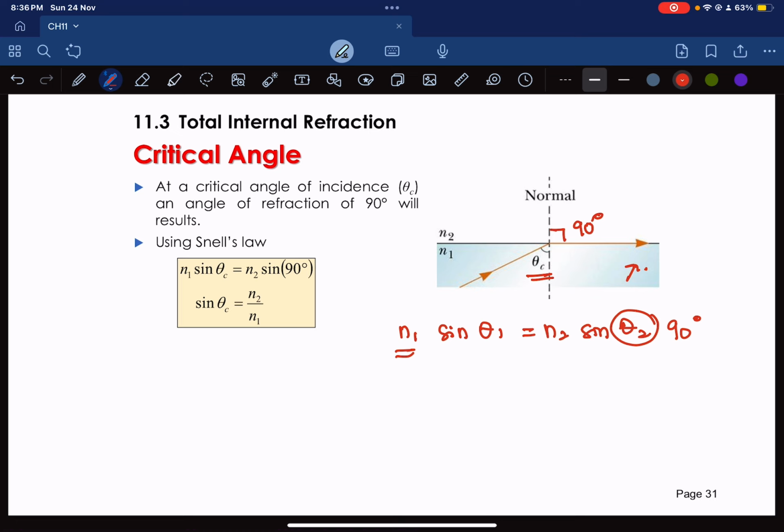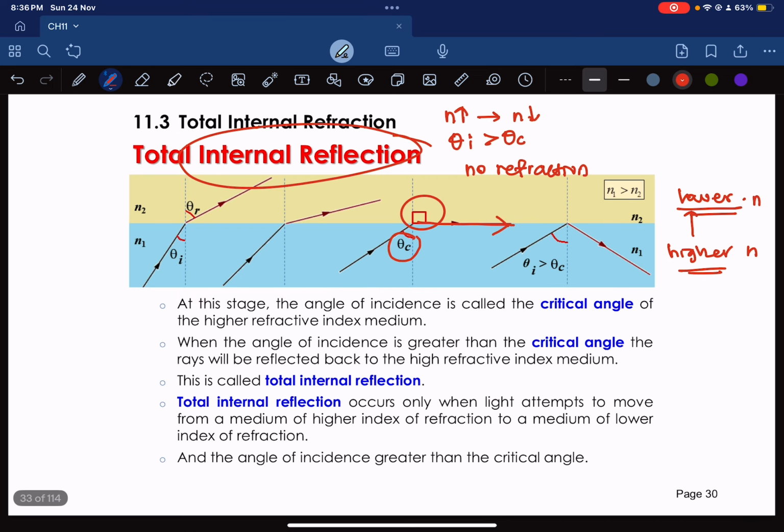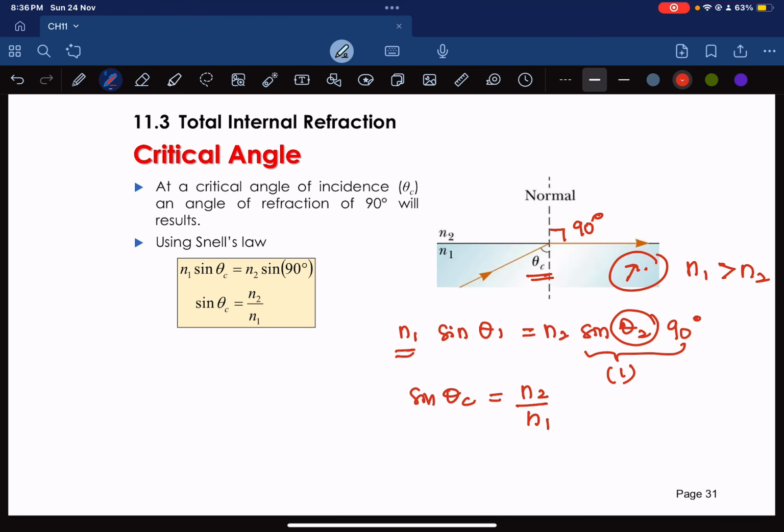Okay, by that sin 90 is equal to 1. So sin theta critical, we can find it using N2 divided by N1, where N1 adalah the highest index. N1 mesti lagi besar daripada N2 here. Okay, N1 mesti lagi besar daripada N2. And then, that's all lah. Then theta, the critical angle yang kita nak cari.